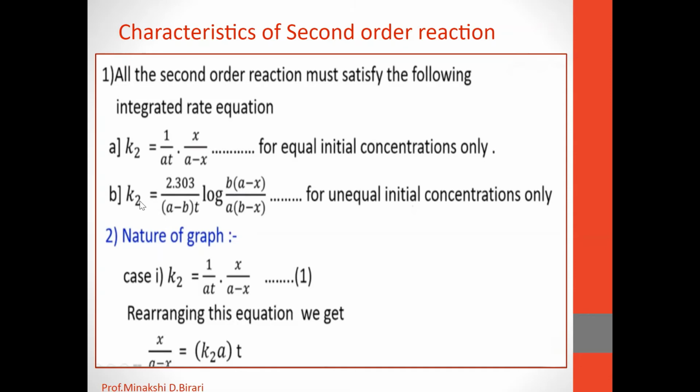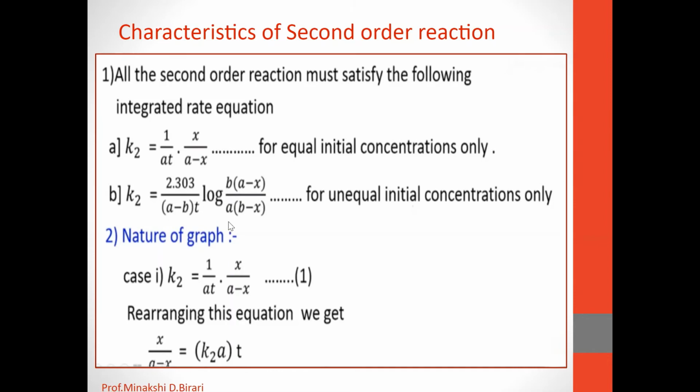And the second case, k2 is equal to 2.303 upon a minus b into t log of b into a minus x divided by a into b minus x, for unequal initial concentrations only. So here the initial concentration a is greater than b. We can write this equation. So all the second order reactions must satisfy these two forms of integrated rate equation.